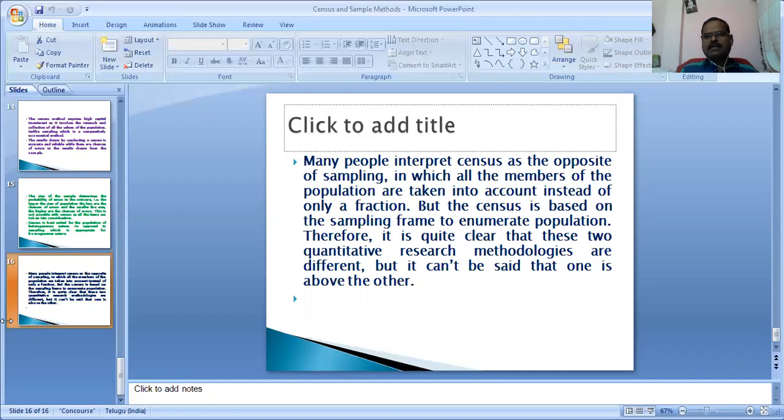Then we conclude that in economic analysis or statistical analysis, both methods are good. When the population is large, especially for government organizations like the Central Statistical Organization, the National Sample Survey Organization and the Census of India, information is collected through the census method.